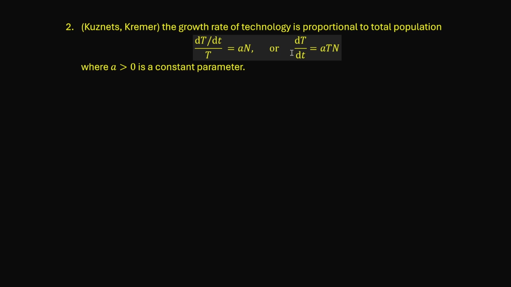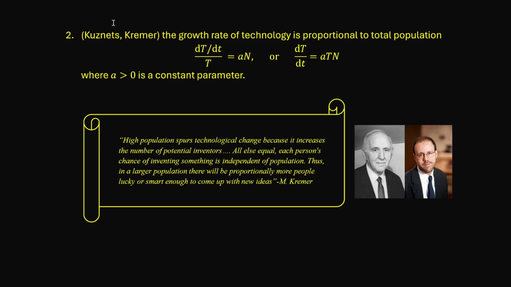We may rewrite it as dT over dt equals aTn. That is to say, the speed of increase of technology is proportional to the product of the technological level times the population. This hypothesis was first introduced by Kuznets and later refined by Kremer. In particular, Kremer wrote the following to justify the assumption.